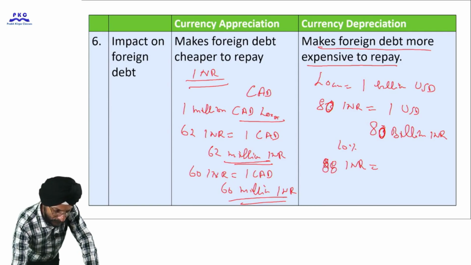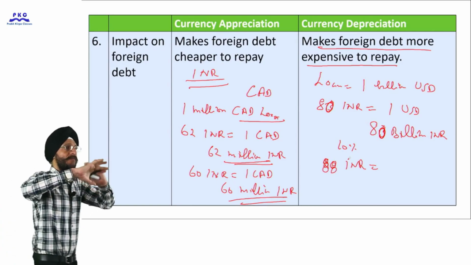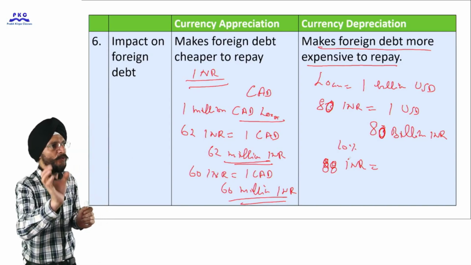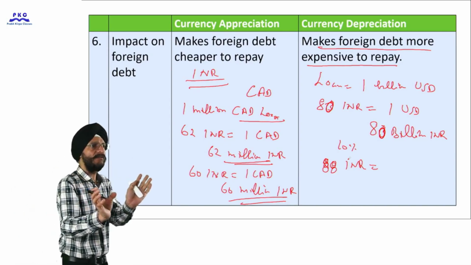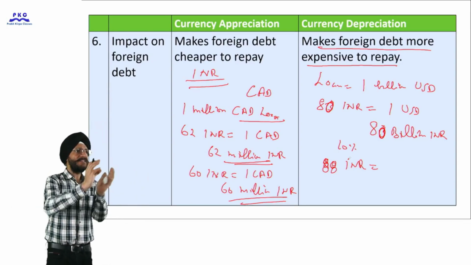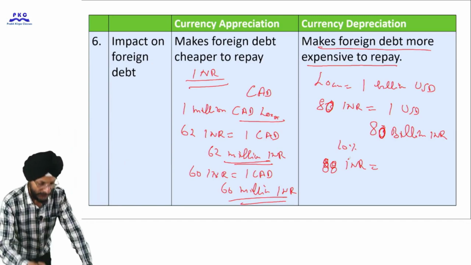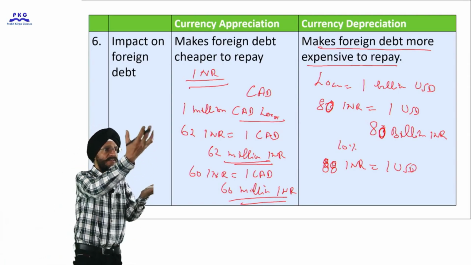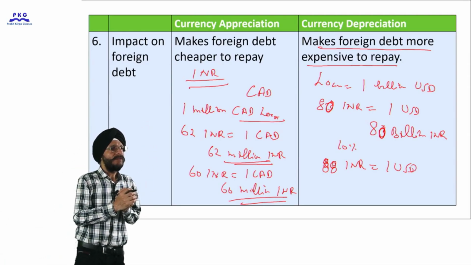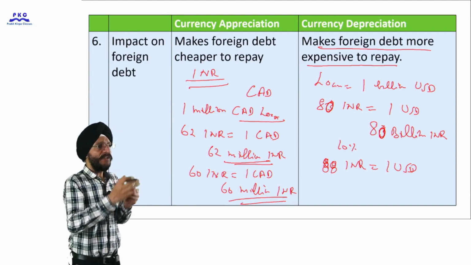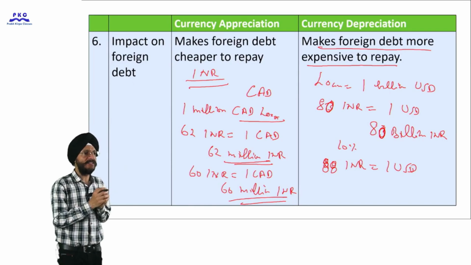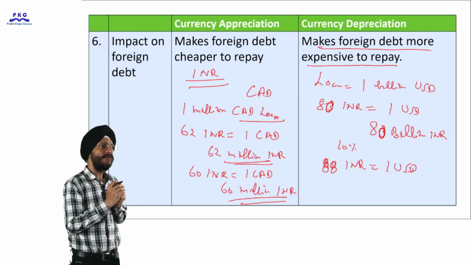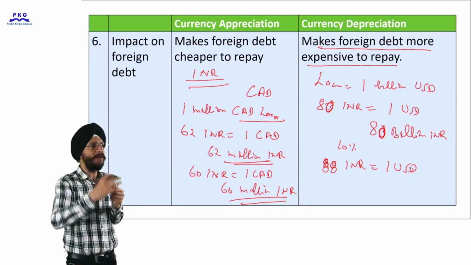To understand very clearly, we are now assuming 80 Indian rupee is equal to 1 US dollar. Loan has been taken, 80 billion Indian rupee, and after 10% depreciation, 88 Indian rupee are equal to 1 US dollar. So when the currency has depreciated, and now the government decides to repay the loan, what amount of domestic currency will it require?